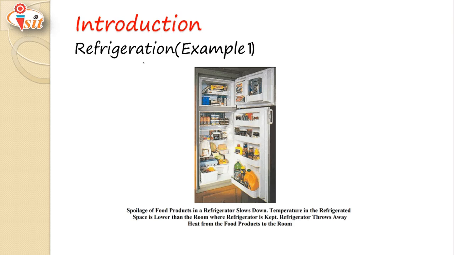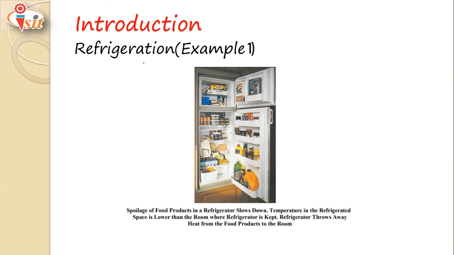So, we will start from refrigeration. We will take one example. Why do we require a refrigerator at home? Do you have an answer? Yes. The spoilage of food products in a refrigerator slows down. If we keep any perishable product inside a refrigerator, its temperature is maintained below that of the atmospheric temperature. So the temperature in the refrigerated space is lower than the room temperature where the refrigerator is kept.